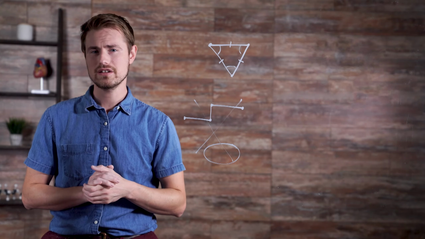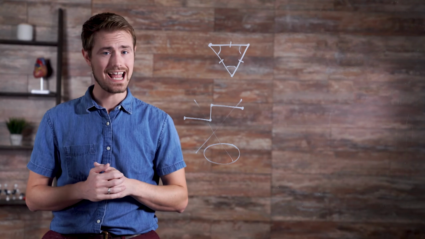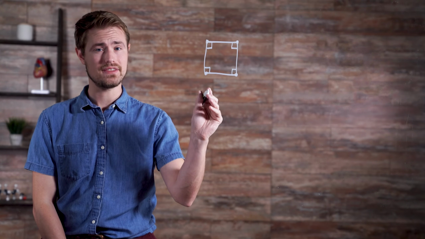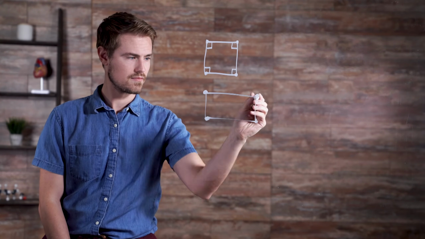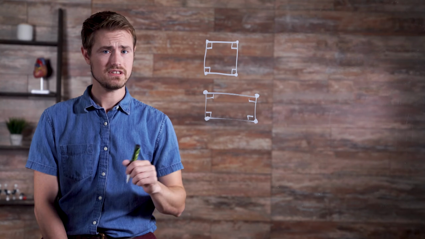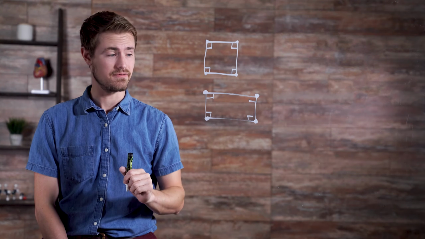Polygons can be regular or irregular. Regular polygons have congruent edges and congruent vertices. For example, this is a regular quadrilateral. The edges are the same length and the vertices have the same measure. This is an irregular quadrilateral. The vertices have the same measure, but the edges have different lengths.